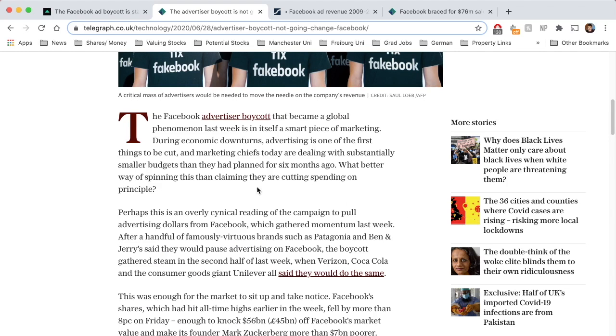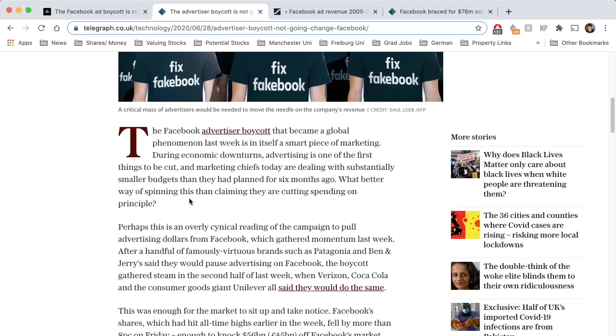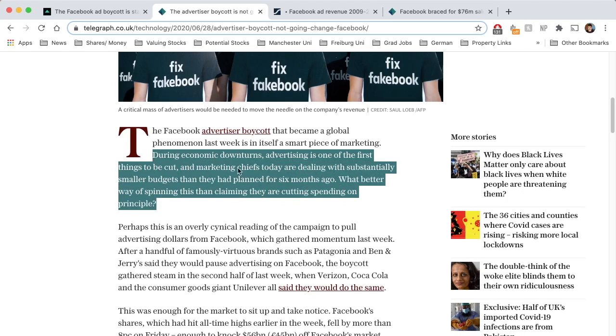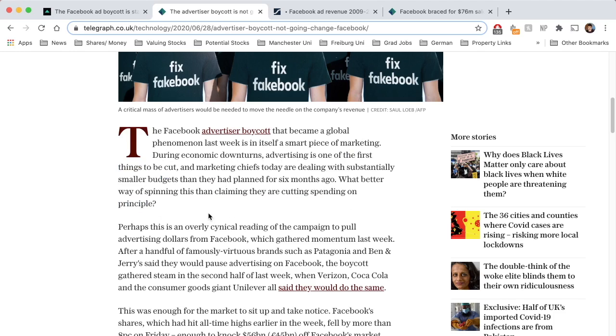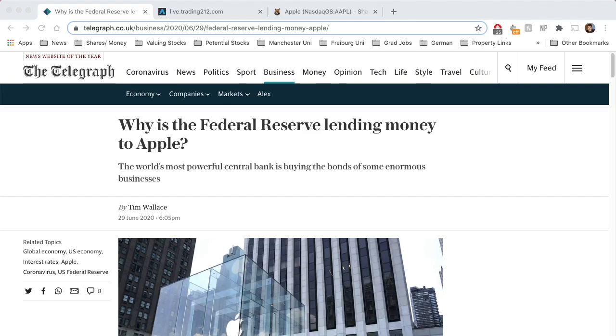And the article actually says at the beginning up here, this is quite interesting, during economic downturns, advertising is one of the first things to be cut. And marketing chiefs today are dealing with substantially smaller budgets than they had planned for 6 months ago. So is this some sort of spin for some companies? Obviously, that's a bit of an allegation. I'm not claiming that. I'm just reading what it says on the Telegraph. But is this some sort of spin to cut spending based on principle and not wanting to promote hate speech? I'm not sure. But I definitely think that for the stock to drop 8% is definitely an overreaction.